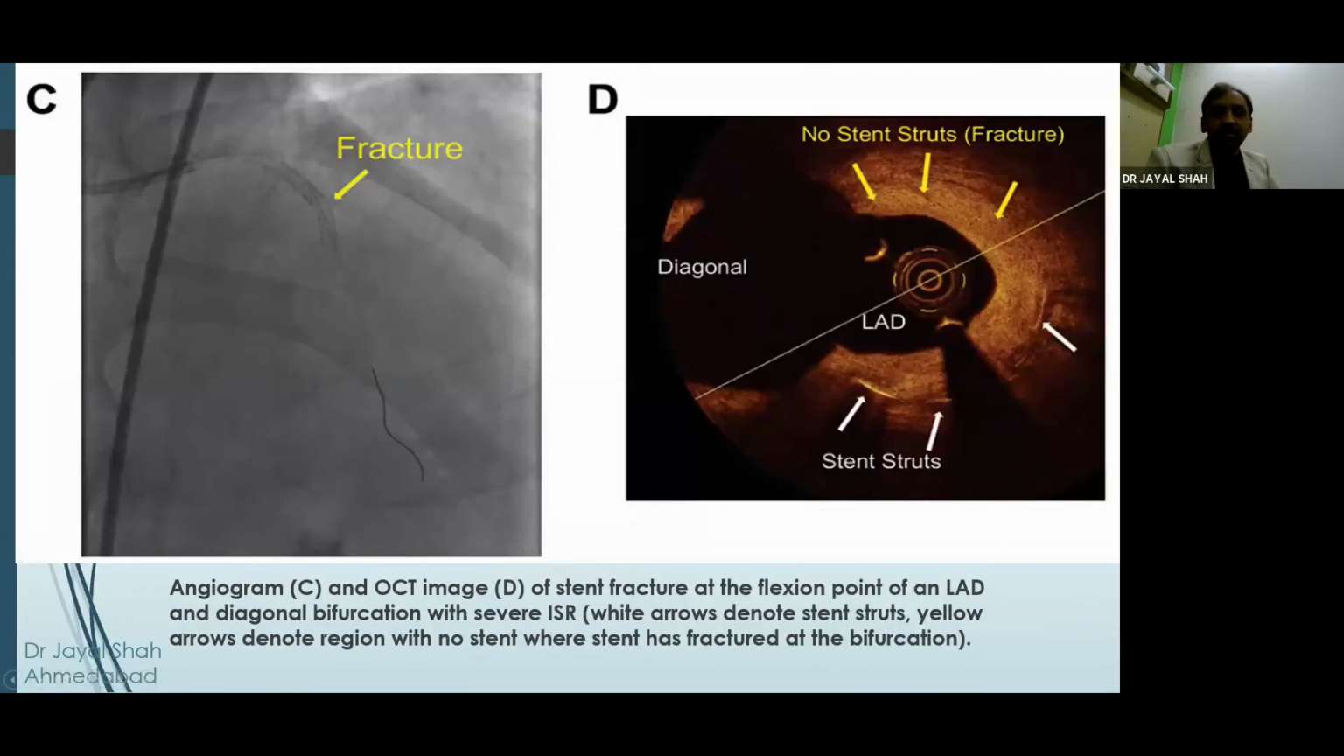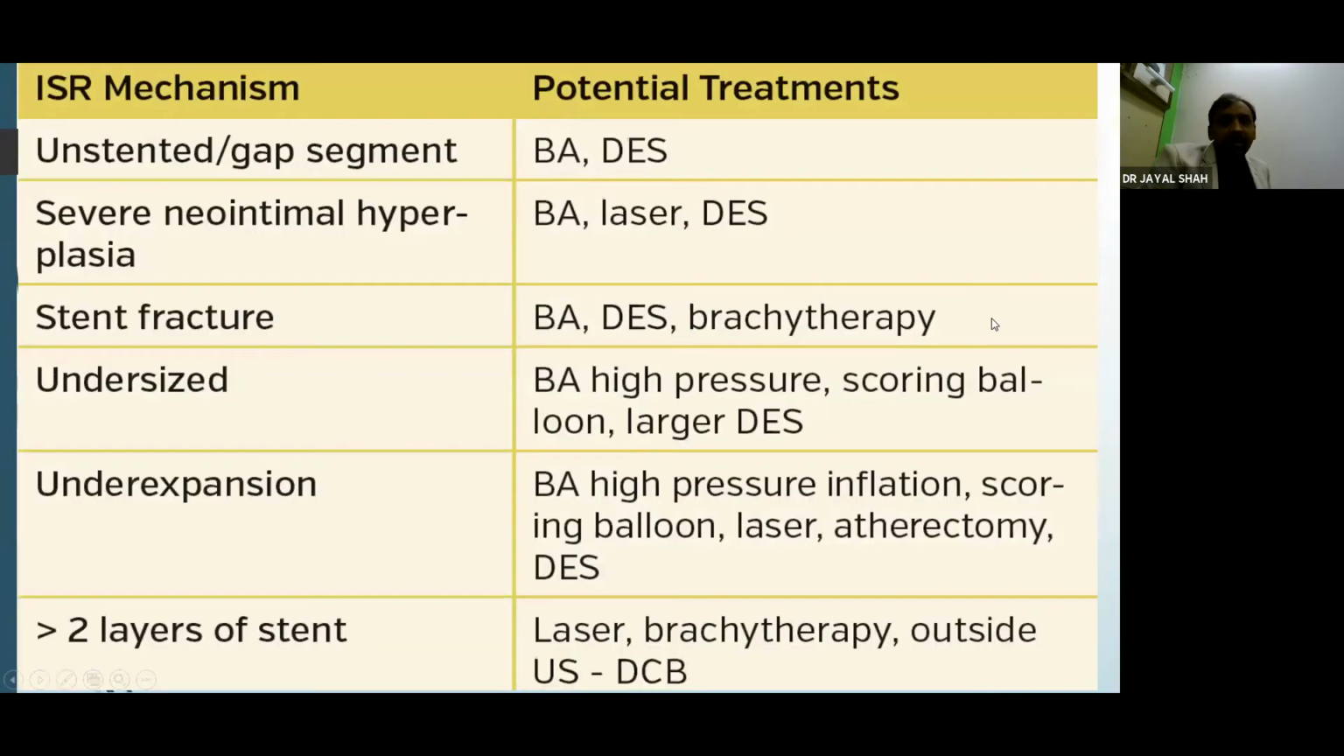Now this is showing a stent fracture, particularly at the flexion point of an LAD and diagonal bifurcation with severe ISR. You can see the corresponding OCT image here. In the superior arc there are no stent struts visible, which indicates the stent fracture. According to the ISR mechanism, the different potential treatments are also underlined.